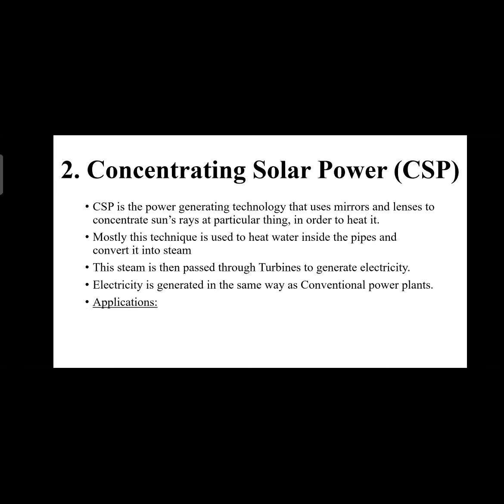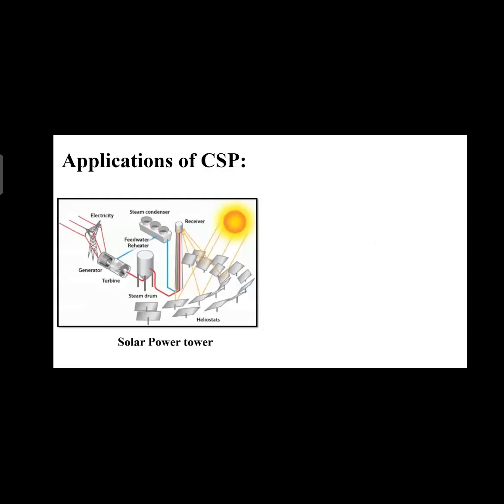Okay, applications: solar power towers and solar parabolic troughs. Applications of concentrating solar power. This is a solar power tower arrangement. Here we can see that the reflectors are arranged in such a way that the small box-like things we are seeing are the reflectors. When the sun rays fall on these reflectors, which are mirrors, the sun rays are directed to the receiver.